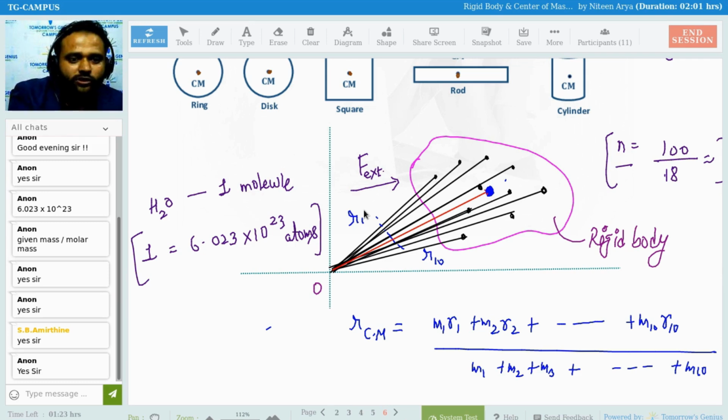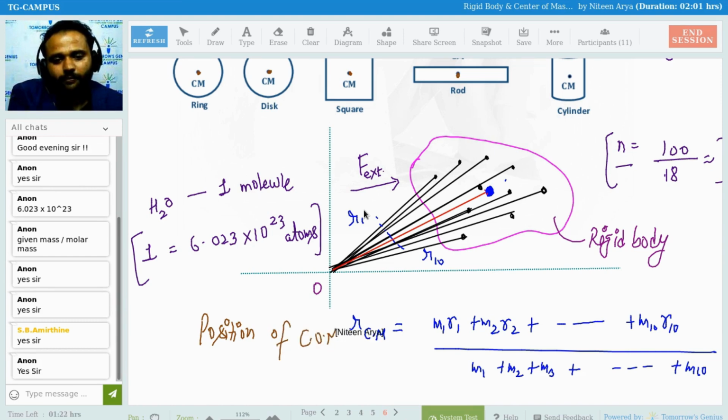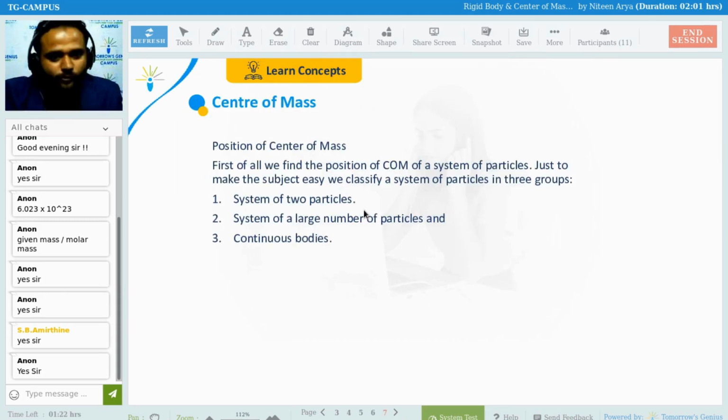So that is your position of center of mass, or basically in a normal book or somewhere you are going to find it directly as center of mass, but we have this position of COM. Every time I write COM, it means center of mass. So first of all we find the position of center of mass of a system of particles. Just to make the subject easy, we classify a system of particles in three groups: system of two particles, system of a large number of particles, continuous body. So these two things are basically the discrete one.